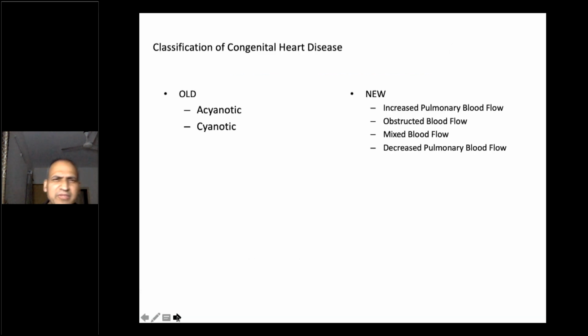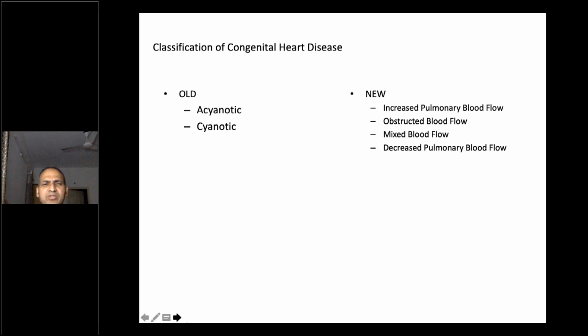So the classification of congenital heart disease, all of you know acyanotic and cyanotic heart disease, which is the older version of the classification. But recently, the classification we are using is increased pulmonary blood flow and decreased pulmonary blood flow. In between that, there is obstructed pulmonary blood flow and mixed blood flow.